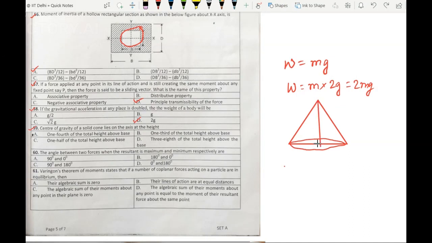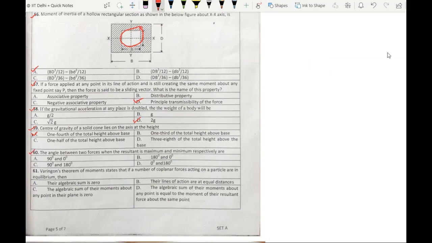This indicates the height of the cone. The bottom portion is known as base and the top portion is called apex. The CG of a solid cone lies somewhere here, which is at a distance h by 4 from the base. So our answer is option A, 1/4 of the total height above base.